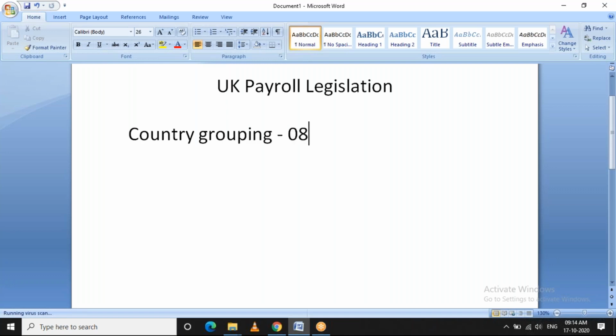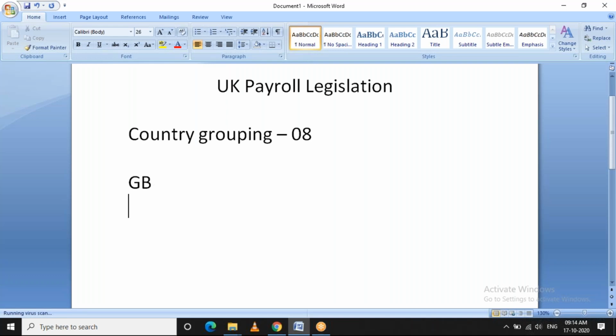You might have seen that whenever you go through a particular configuration table or base type catalog, it will pop up with the country grouping, so that the country-specific wage types alone or those configurations will be displayed. So for UK, SAP has given the country grouping as 08, and likewise, in certain tables, you will see the country grouping as GB.